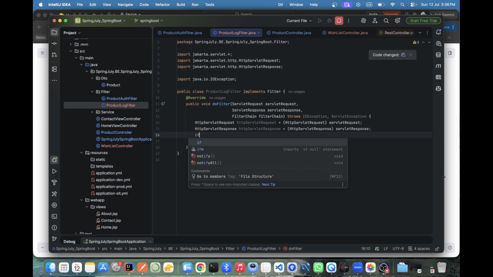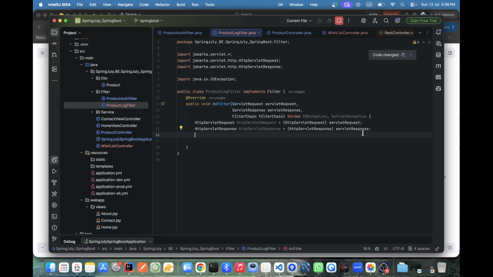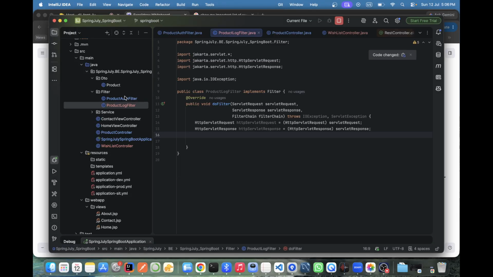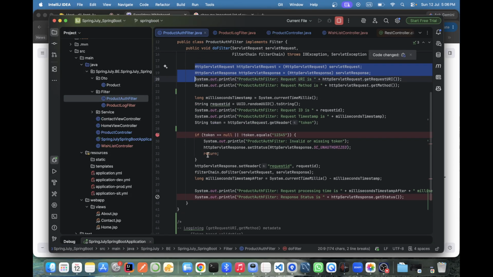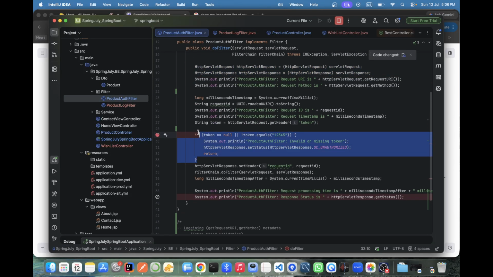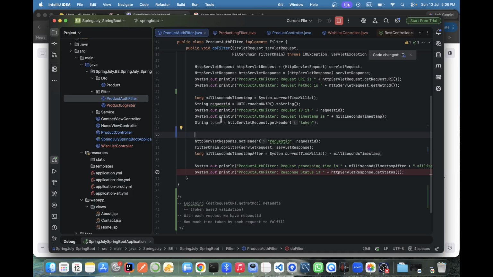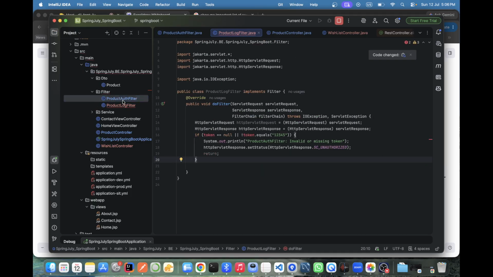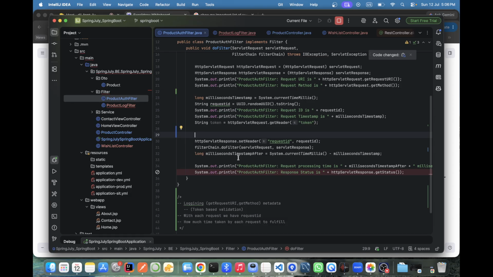Now the header, I'm just cutting it here. I don't need this one now. Leave it as it is. Token, where is our token?